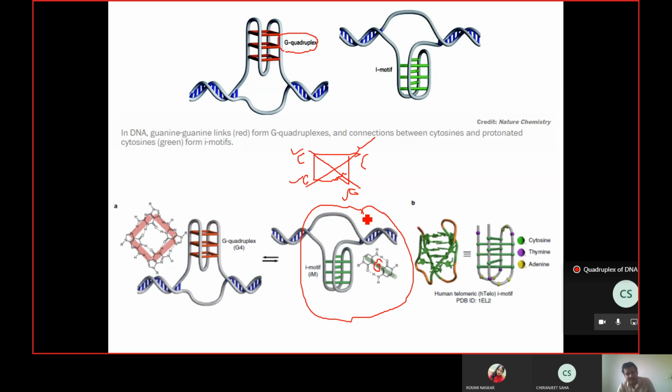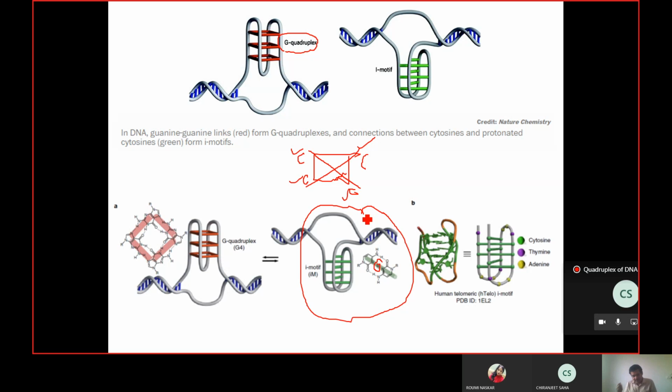And what is the catch of forming this structure? The catch is that one of the cytosines needs to be protonated. If one cytosine is protonated, we can get a crisscross bond like this, and that also can form a four-stranded structure. So this structure is known as iDNA. Okay, but still it is in a test tube. So scientists thought, it is in a test tube, so good.